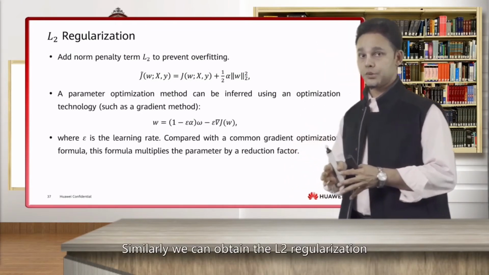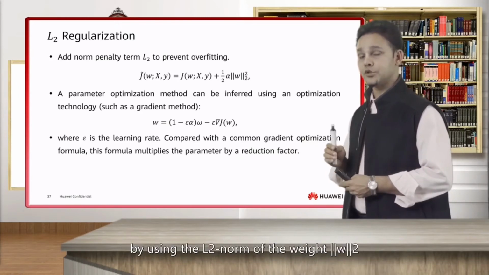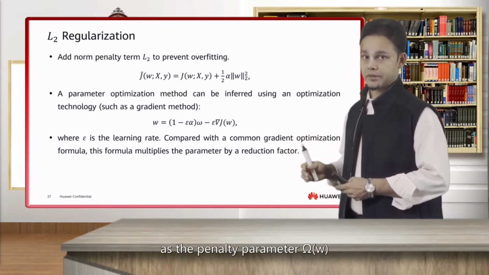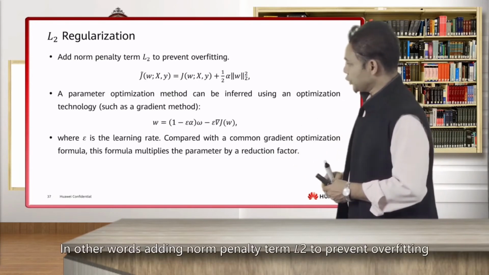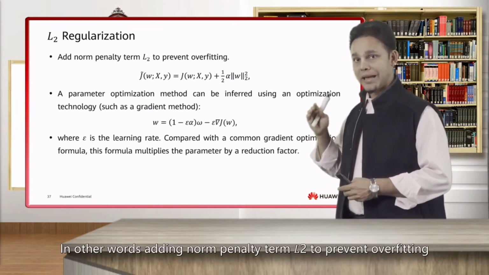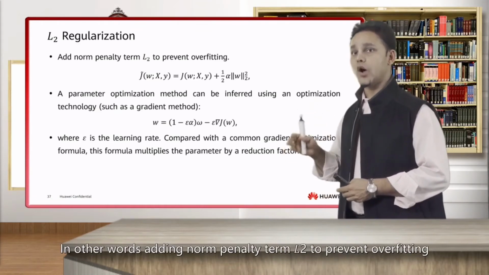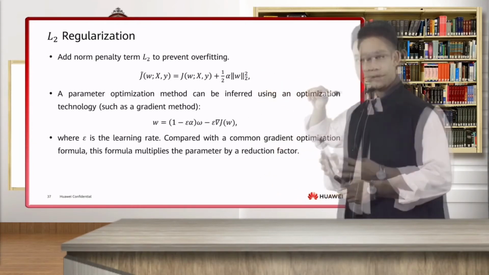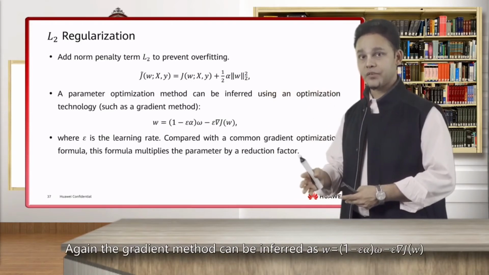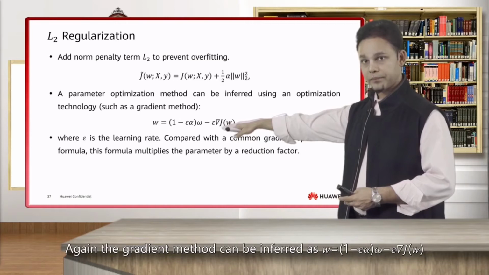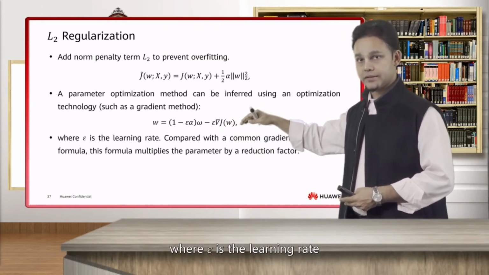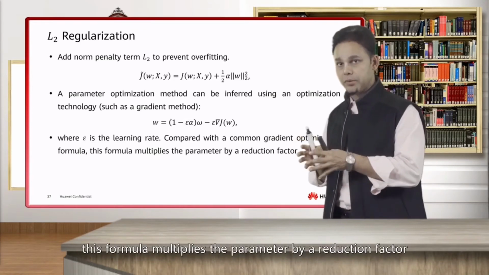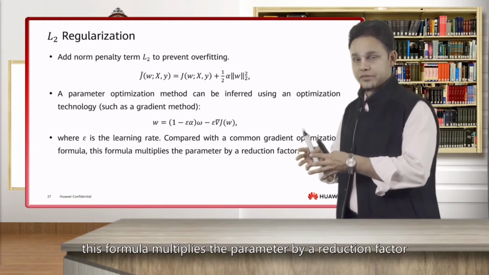Similarly, we can obtain the L2 regularization by using the L2 norm of the weight, absolute W2, as the penalty parameter omega of theta. In other words, adding the norm penalty term L2 to prevent overfitting makes the cost function become this. Again, the gradient method can be inferred as the formula shown here, where epsilon is the learning rate. Compared with the common gradient optimization formula, this formula multiplies the parameter by a reduction factor.